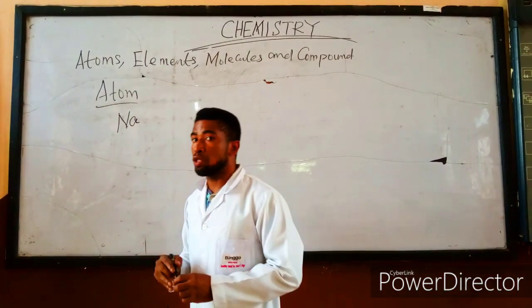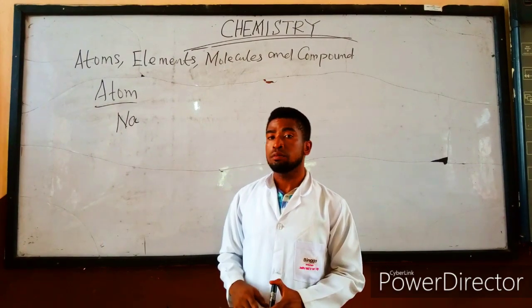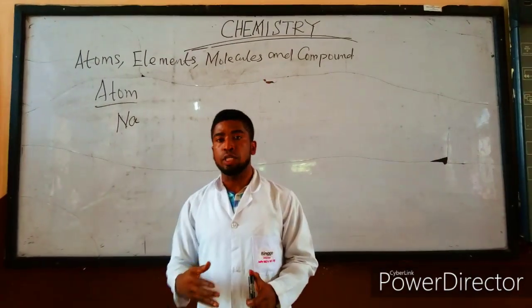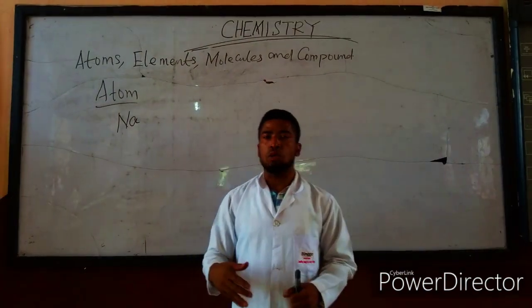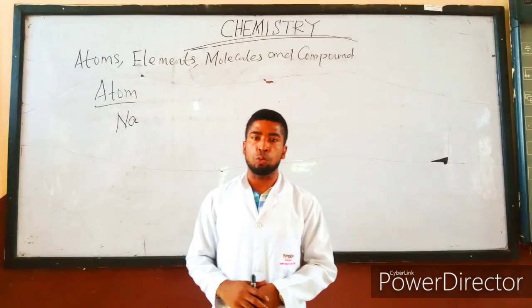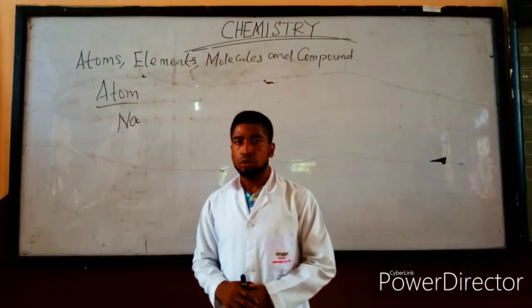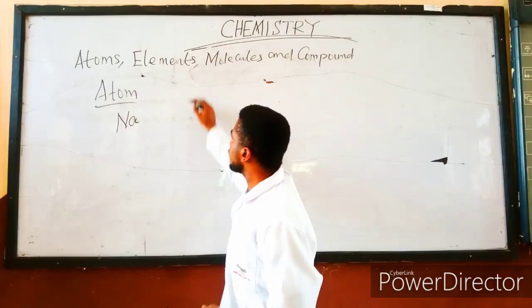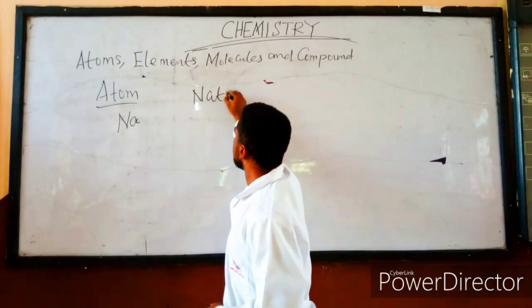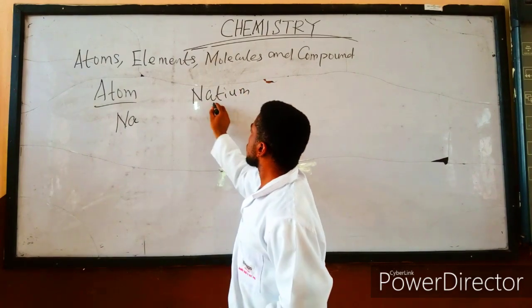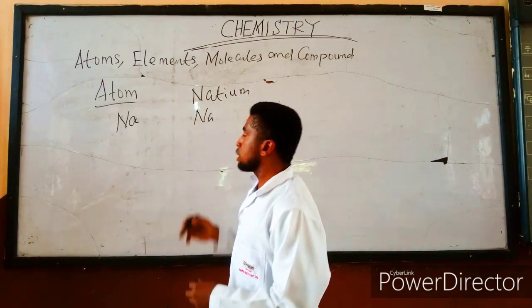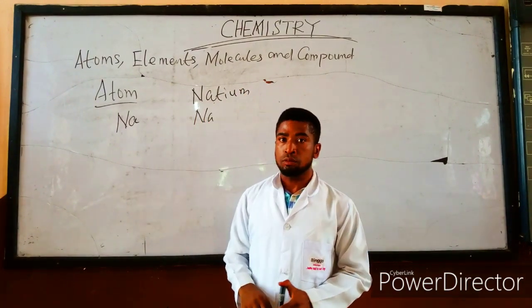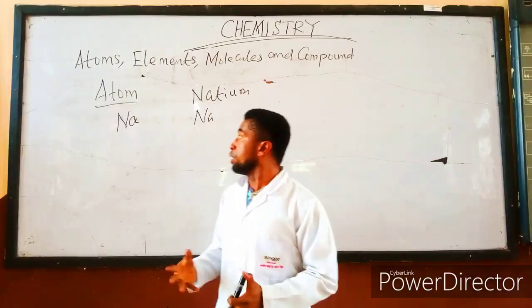What I wrote here is the symbol of sodium, because some of these atoms, their names were derived from their Latin equivalent. For example, sodium was derived from the Latin word natrium. We now use the symbol Na as the symbol of what? Sodium atom.